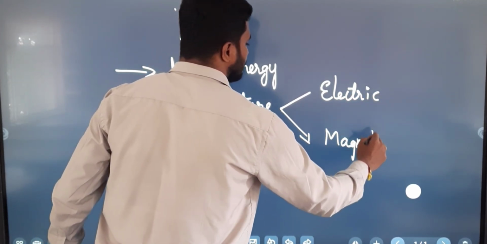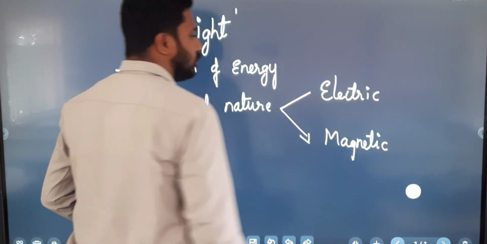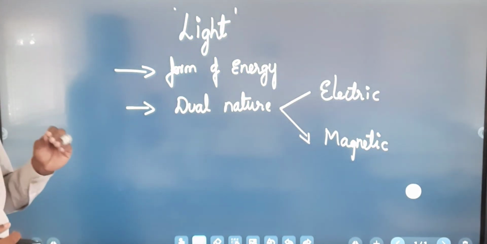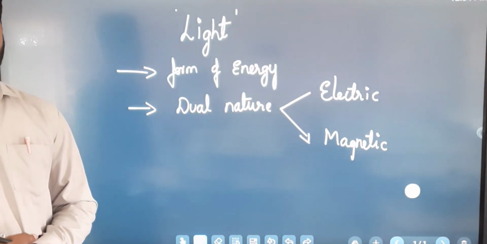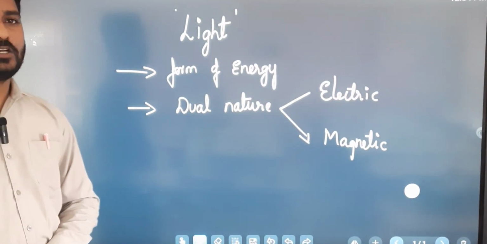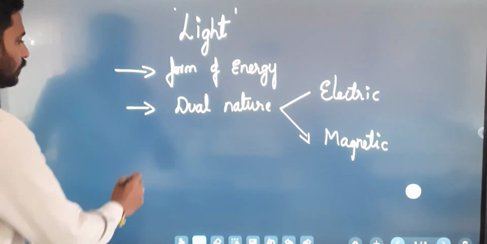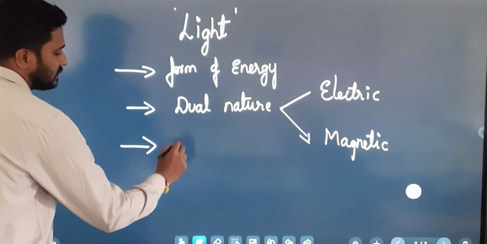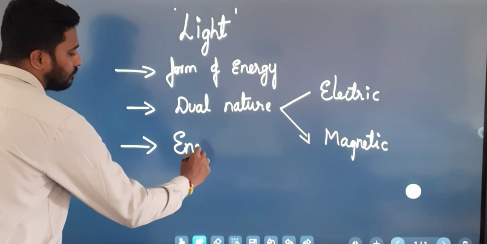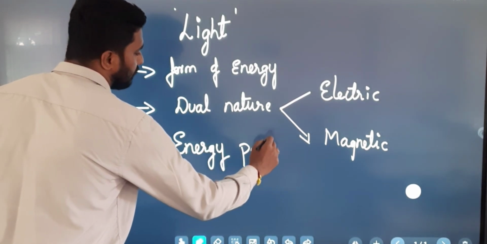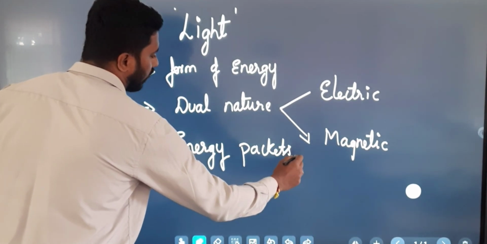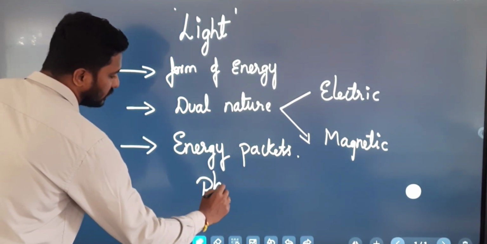So it contains two waves, one electric wave and another magnetic wave. So it is called a dual nature. Also, light contains small energy packets, which are called photons.